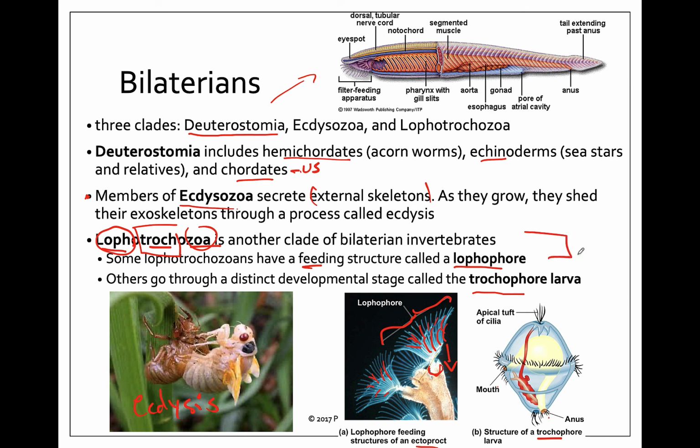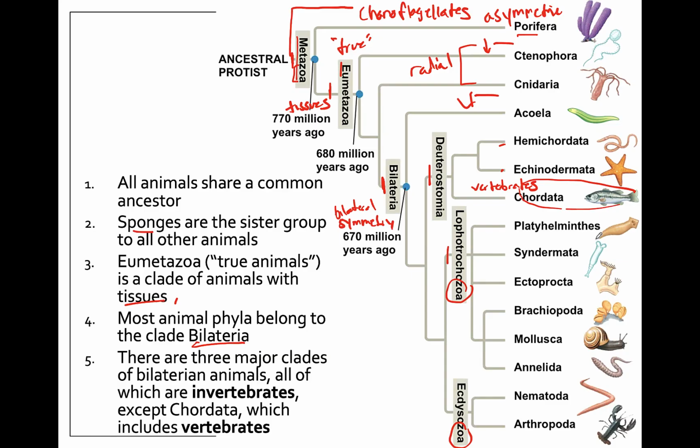So this clade is mostly based on genetics and some shared characteristics, but this is a really huge clade, and you're going to see that there's lots of groups of different organisms inside of each of these. It's important to keep in mind that when we look at this tree, the only place with vertebrates is right here. Every single other group on here is invertebrates, meaning they do not have a vertebral column.